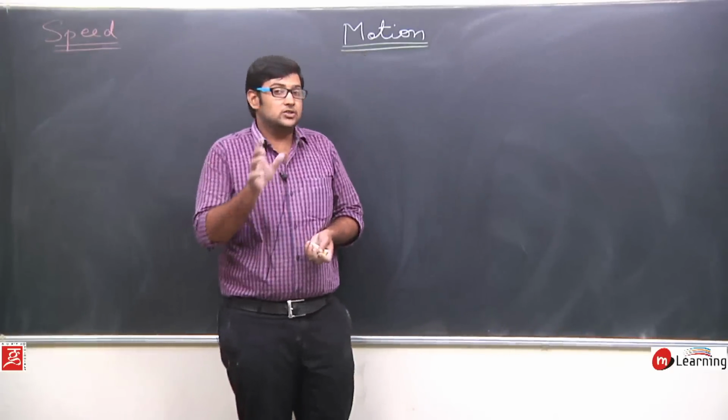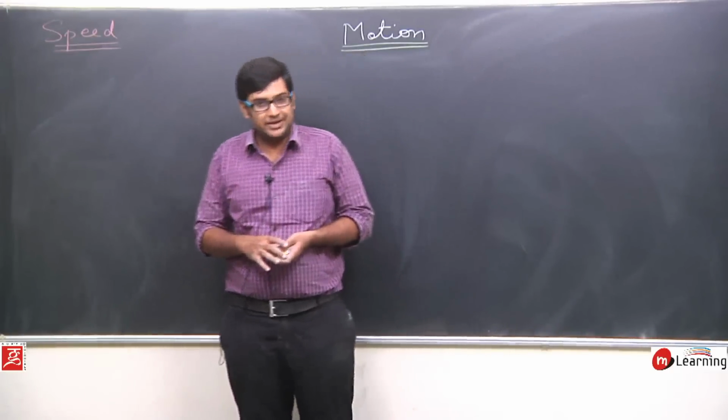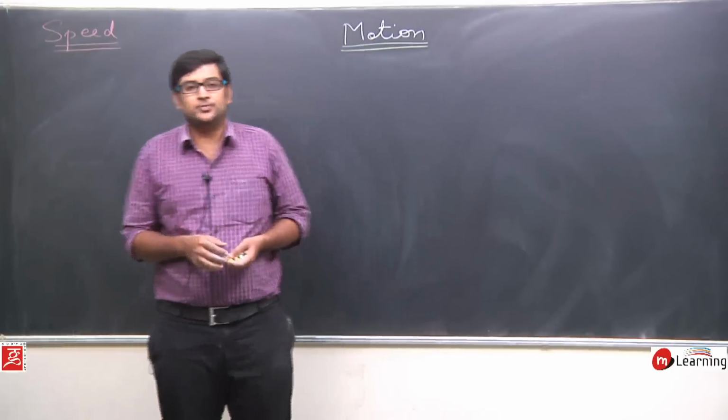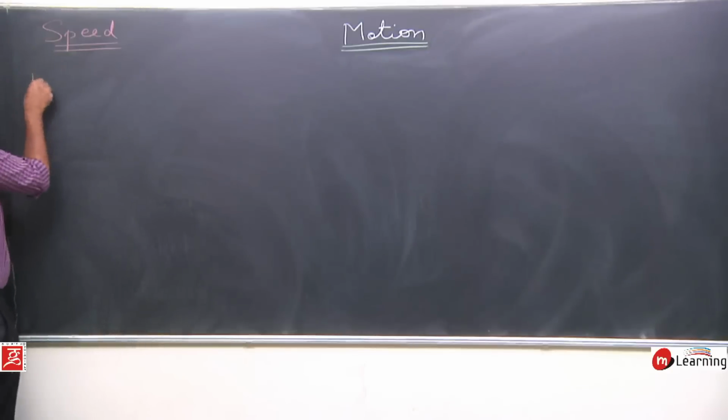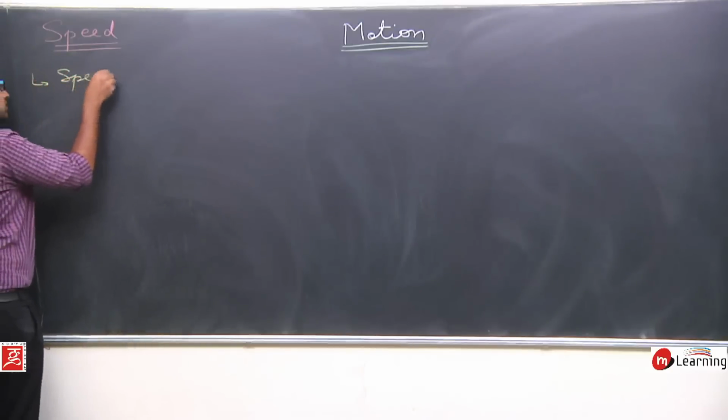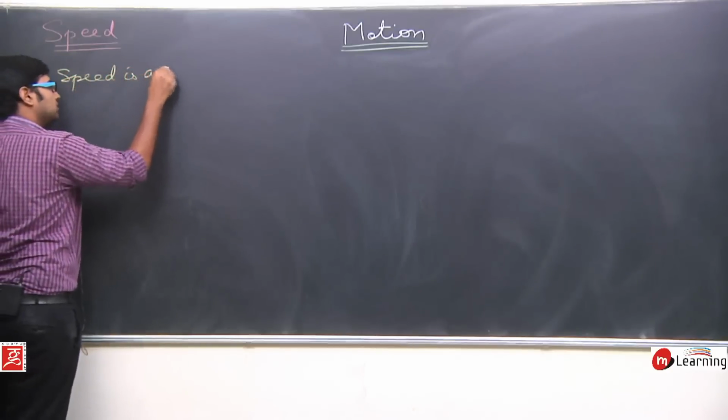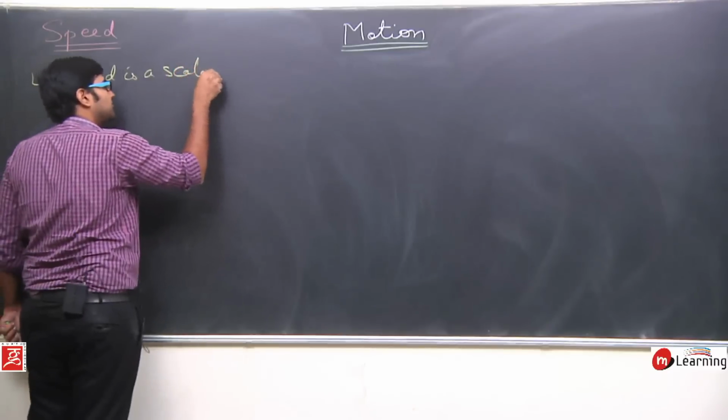So we understood basically what exactly speed means, the definition of speed. Now some properties of speed, some important points regarding speed. Speed is a scalar quantity.